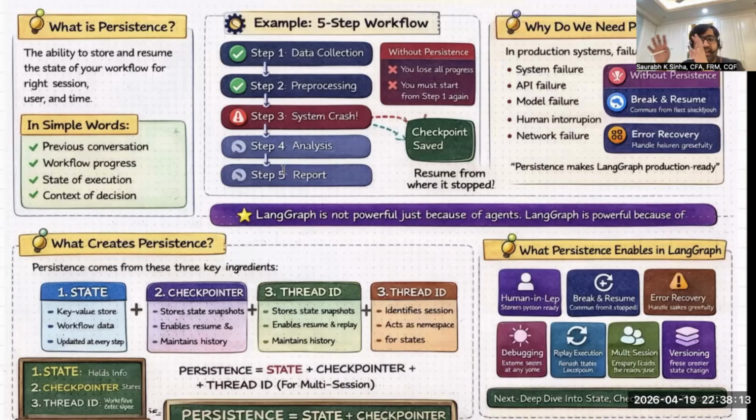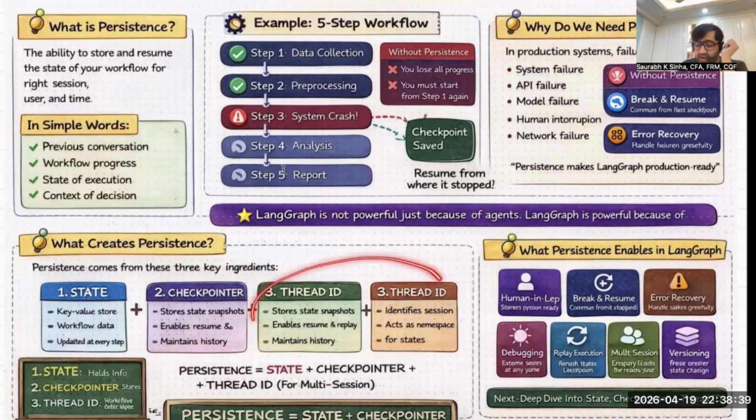It maintains a history and also enables resume and replay capabilities. So state holds the information, and checkpointers store the information through snapshots over time, and that is persistence. With these two core ingredients, you can have persistence for one single user.